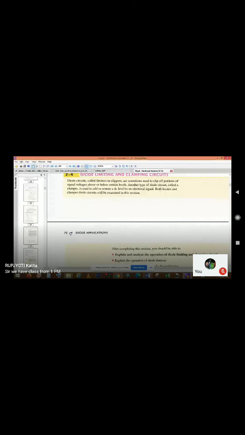Last day when I was discussing, someone wrote in the chat box about the LED. LED is one kind of example or application of the diode, and there are some other sensors, so many sensors, in the case of a smoke detector.